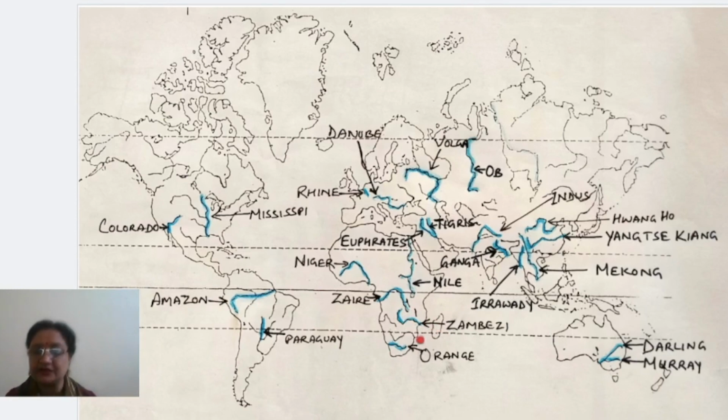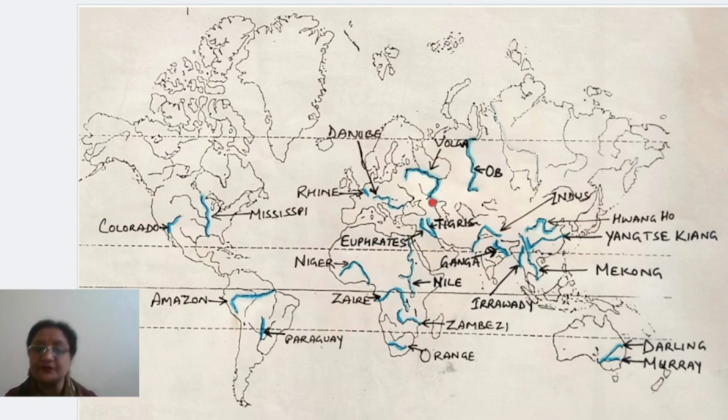Okay, and the last one is Orange River. Orange River is arising from a mountain which we have marked in the earlier map. Yes, it is arising from the Drakensberg. Okay, Orange River is arising from the Drakensberg mountain. Clear? So these are all the rivers which we have to mark in the continent of Africa, right?